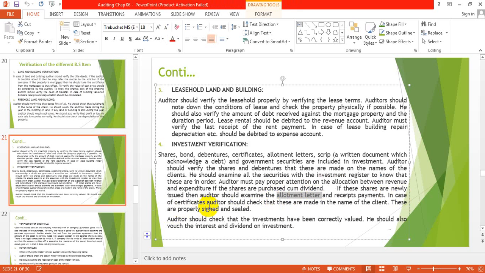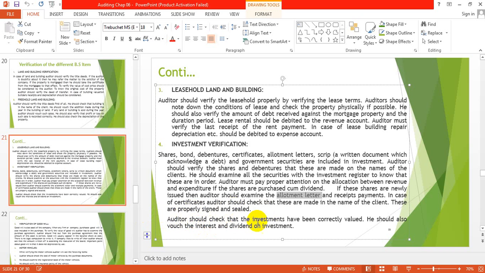In case of certificates, auditor should check that these are made in the name of the client. If the company purchased some certificates, basically on these certificates, companies are receiving interest. So they will also check whether these are properly signed and sealed or not. Sealed means basically the stamp of the company.